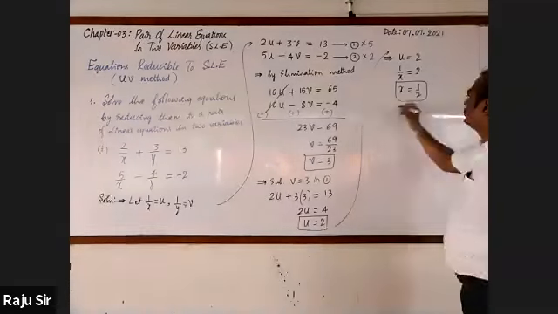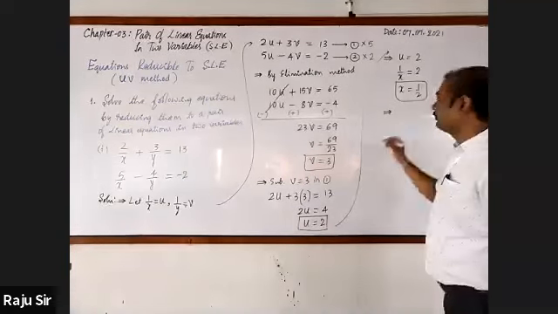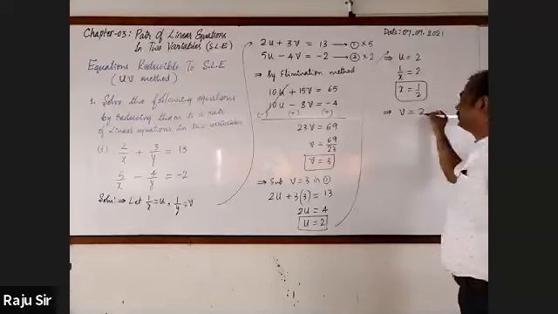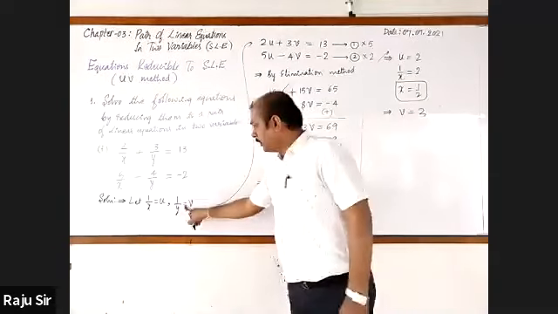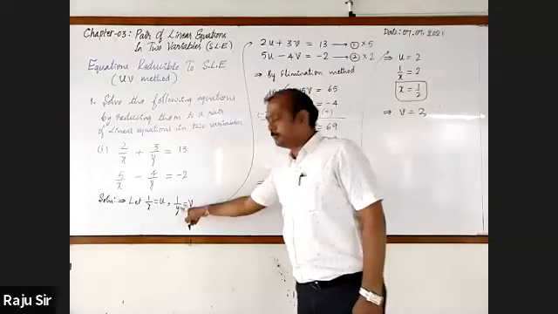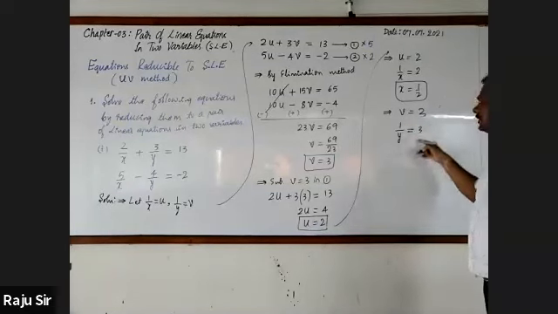Next, let us find the y value. To find the y value, you should take v, where v is 3, and 1 by y is assumed as v. In place of v, I write 1 by y. This is equal to 3. Again, cross multiply or take the reciprocal.